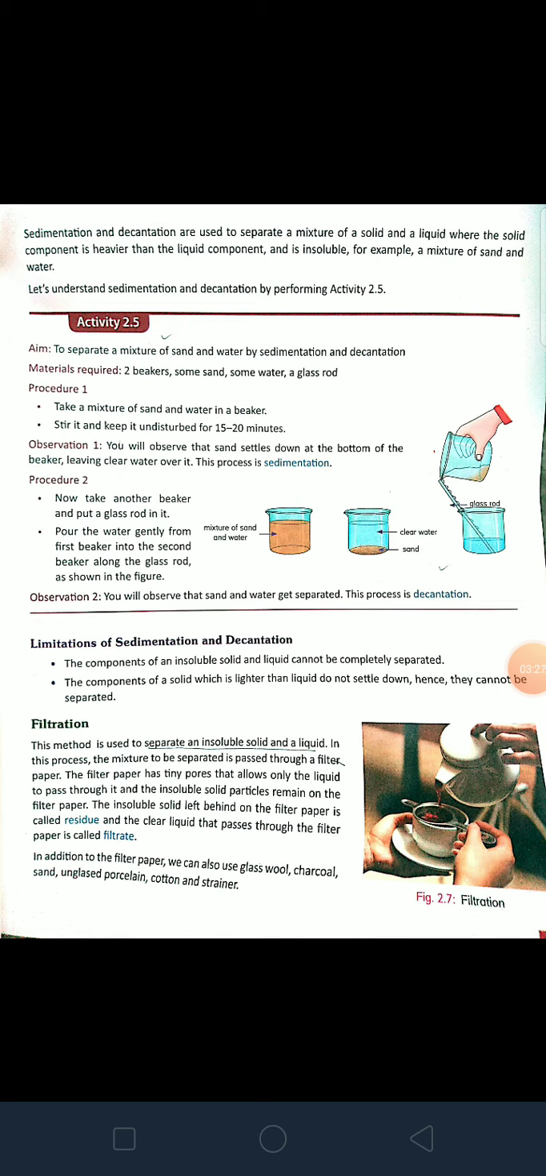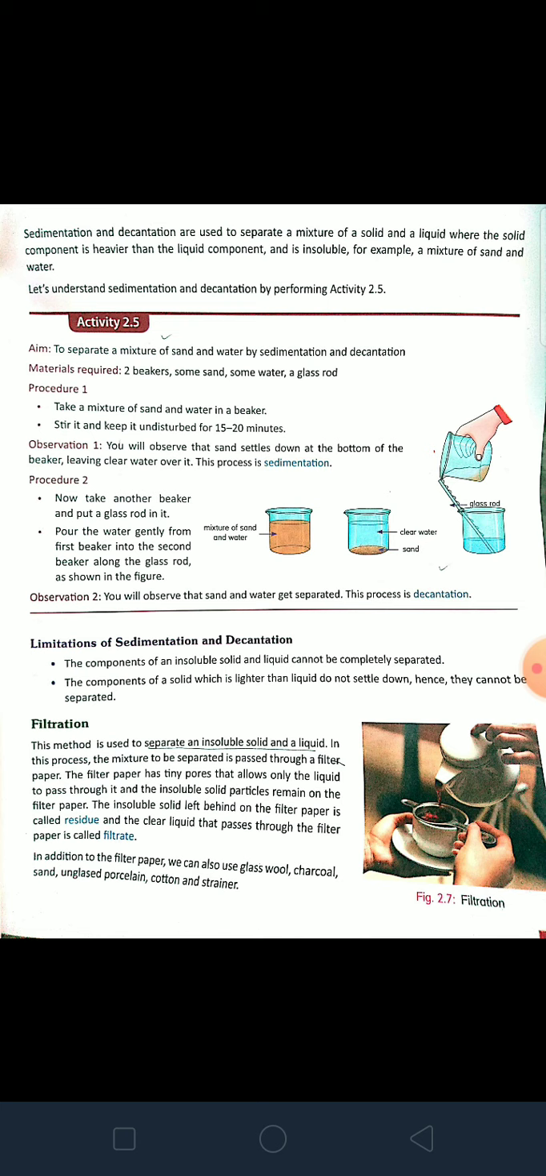Now, filtration. This method is used to separate an insoluble solid and liquid. The most common example for this is separating tea particles from tea. You can see the diagram and just read it. In this process, the mixture to be separated is passed through a filter paper. Filter paper has tiny pores that allow only the liquid to pass through it, and the insoluble solid particles remain on the filter paper. This happens with tea, right?